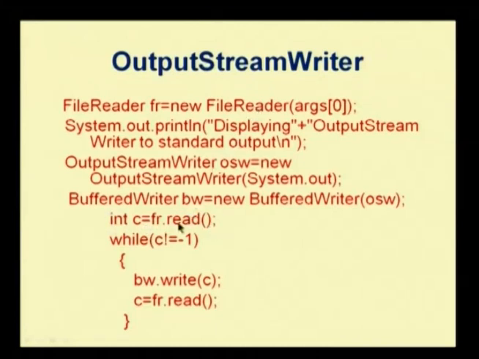This will return an integer value of a particular character that is read from the FileReader. The FileReader handles characters, so the int form of that particular character will be fetched into c. If it is not equal to -1, I am writing that into the BufferedWriter. BufferedWriter.write(c): that character is being written to the BufferedWriter. Again I call read, and I continue this till I come to the end of that particular file.